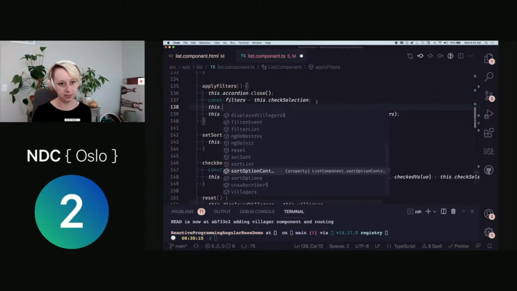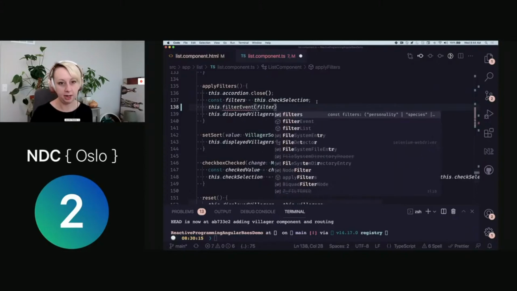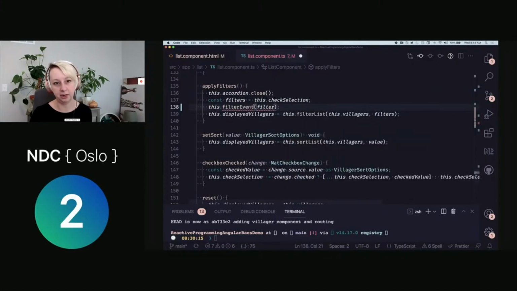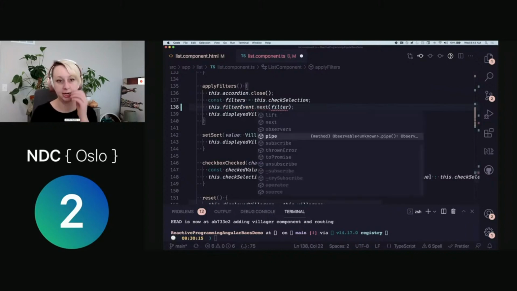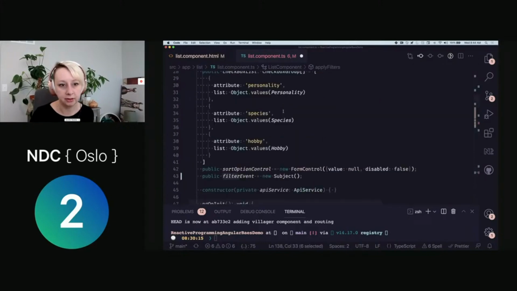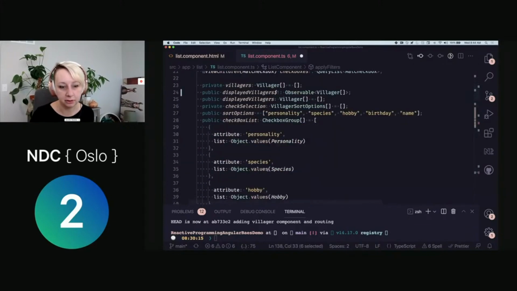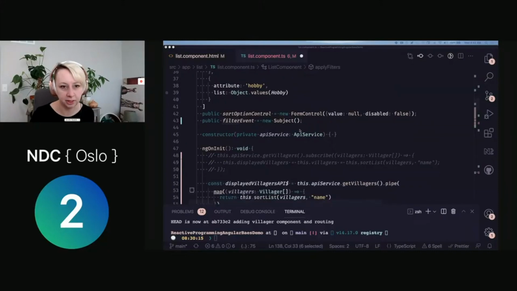So what I can do here is I can call my filter event, and then I'm going to pass in filters. So anytime this happens, excuse me, .next, there we go. Can't type. I'm going to call next on my filter event and pass it in filter, which is, where's my filter? It's checkbox group. Sort options, I think. Okay, so new Subject, and I'm going to make it a type of villager sort options.